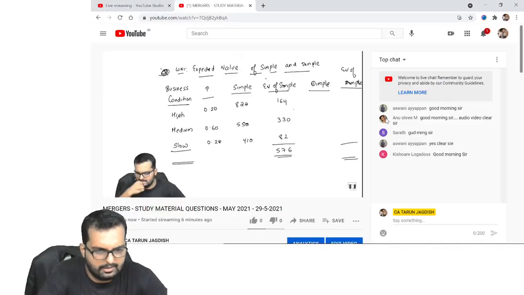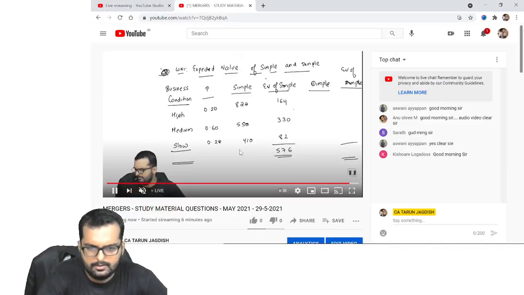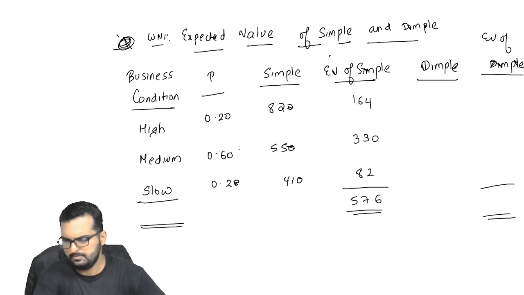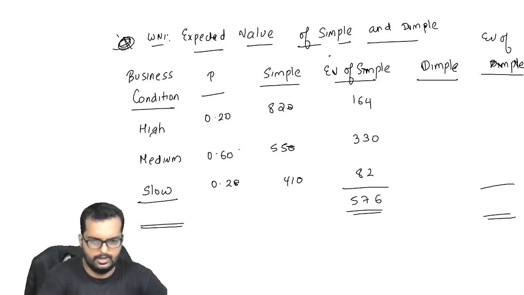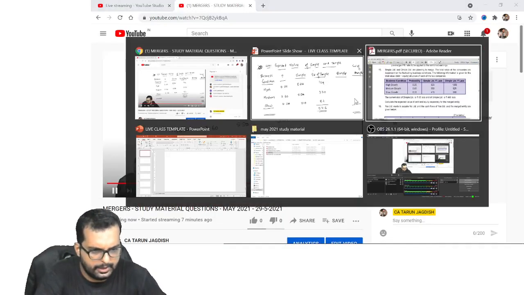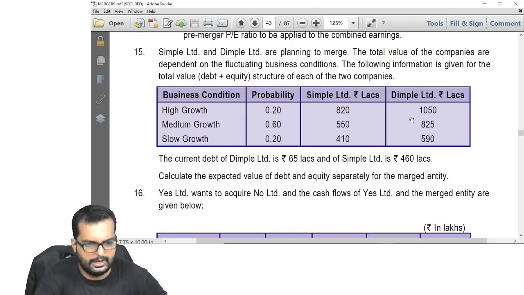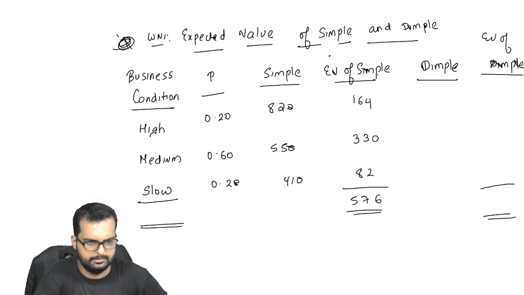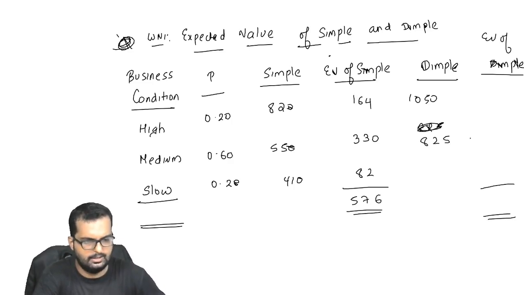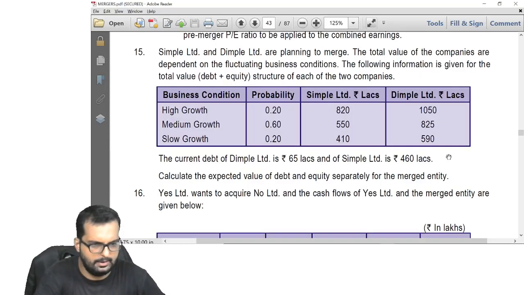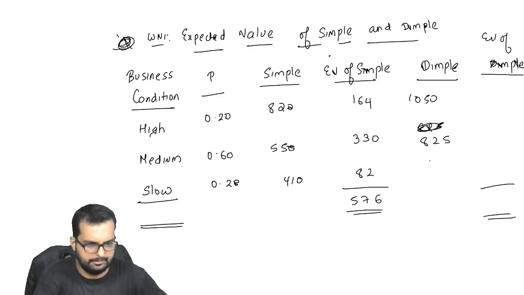Alright friends, have you got the answer? Should I do it here for Dimple? I'll do it here also, friends. I think you're still doing it. The values are 1050, the second one is 825, and the last one is 590.